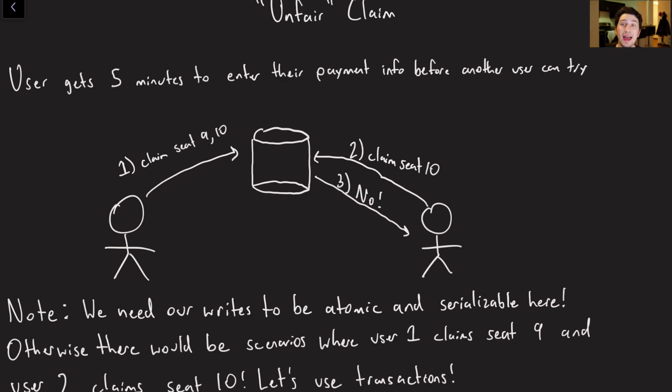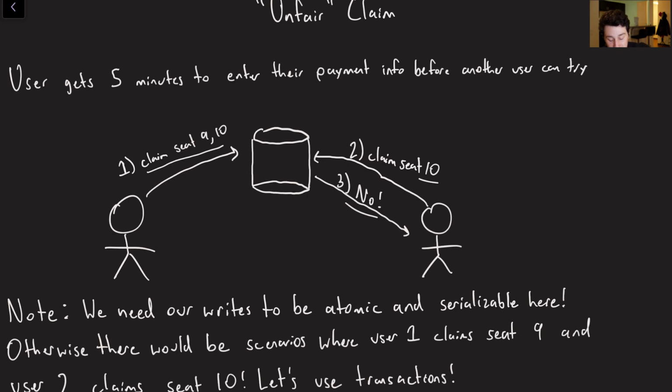Okay, so option 2 is going to be that unfair claim, right? Where whenever I express interest in buying a ticket, assuming that no one else has a claim on it, I can actually have 5 minutes to go ahead and check it out. So the first thing that's going to happen here is I can claim seat 9 and 10. User 2 afterwards can try and claim seat 10 so that he can go check it out, and then the database is going to say no, user 1 already has a claim on that. So a couple things to note right here, right? We are going to need our writes to be both atomic and serializable.